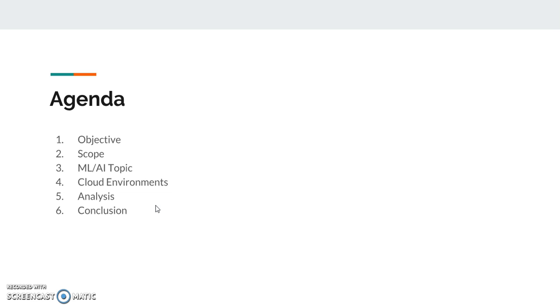Our agenda is, first, we will talk about the objective, and secondly we will go for the scope. Then we will talk about the machine learning and AI topic, for which we are talking about the decision tree right now, and then we will talk about the cloud environments. We have implemented our project, decision tree, on three platforms: Azure, AWS, and Google Cloud Platform. Then we will talk about the analysis, the results that we got for the decision tree, and at the end we will talk about the conclusion.